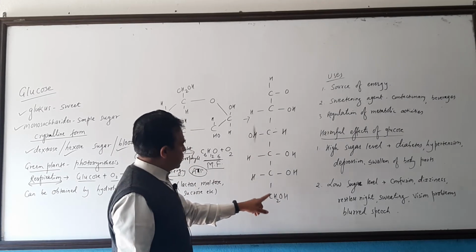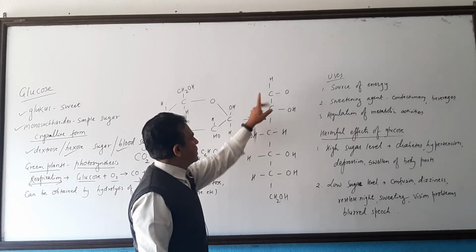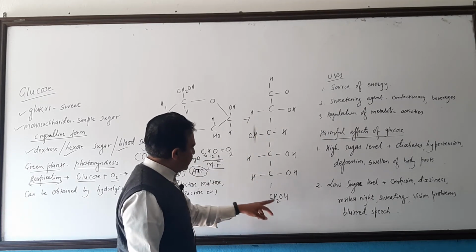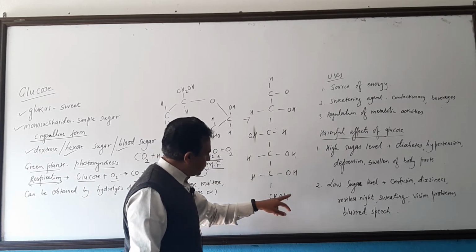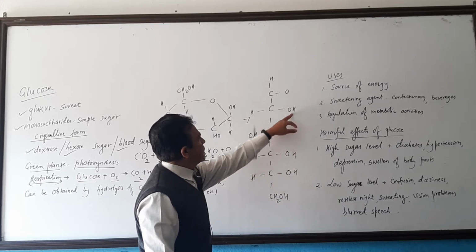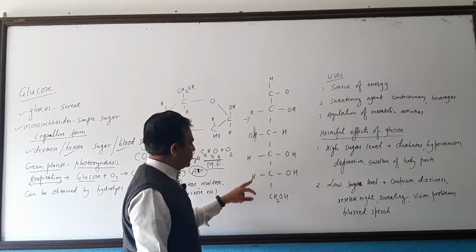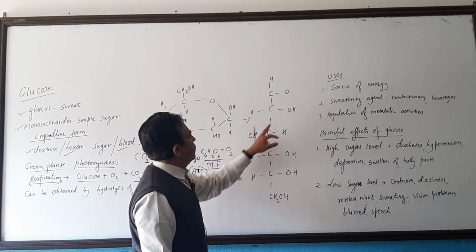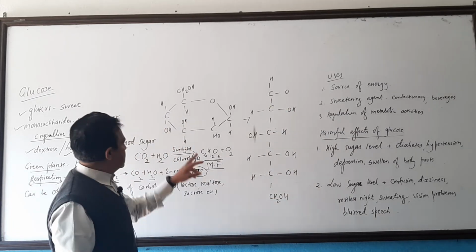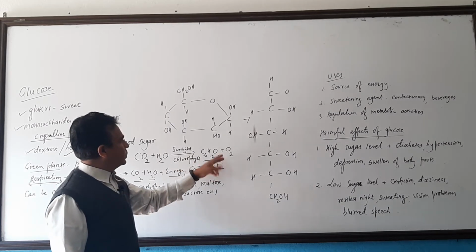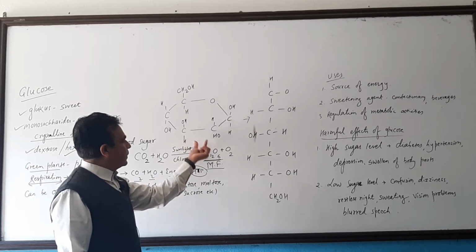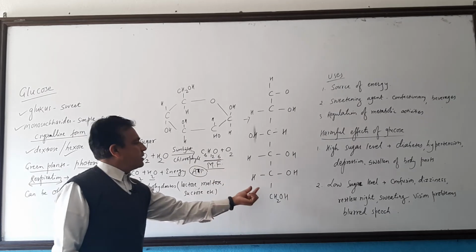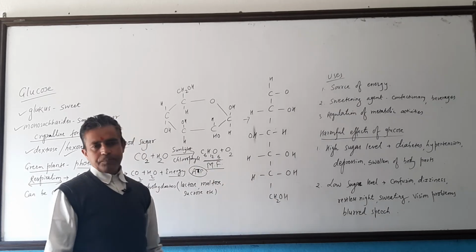C6, 1, 2, 3, 4, 5, 6. H12, 2 plus 1, 3, 4, 5, 6, 7, 8, 9, 10, 11, 12. Oxygen 6, 1, 2, 3, 4, 5, 6. C6H12O6, a simple way to remember the structural and molecular formula.